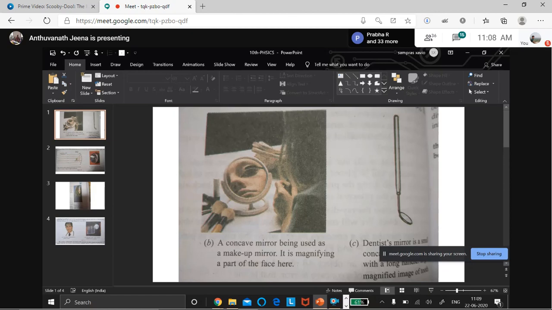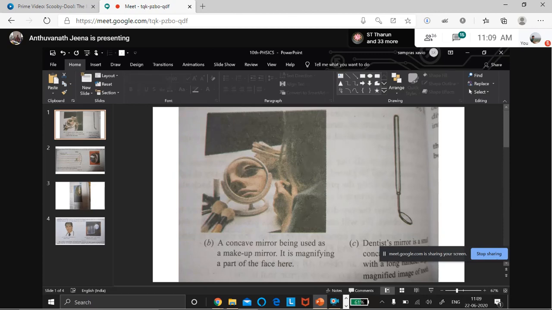Eye makeup is very important now, because we are covering with masks, no? So everyone wants to put eyeliner. So for that they should use this characteristic. Which characteristic should they use? If the object is between P and F, what type of image will it be?